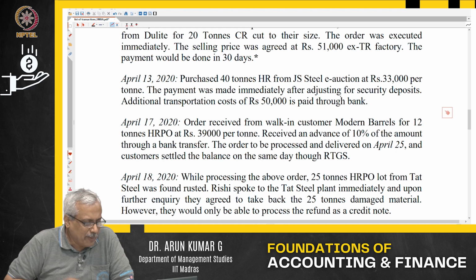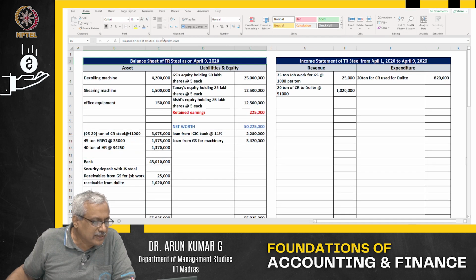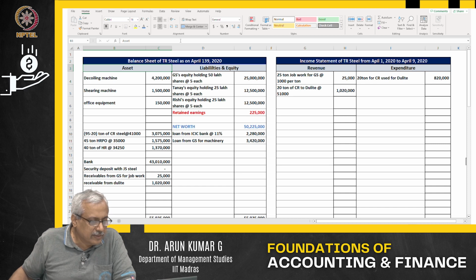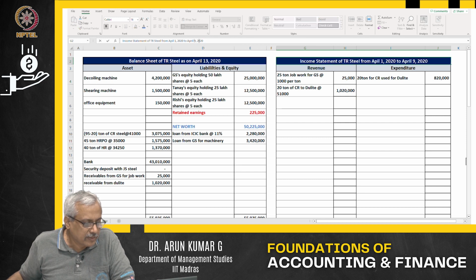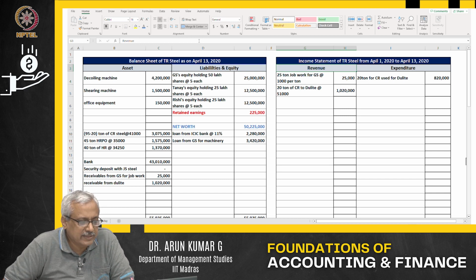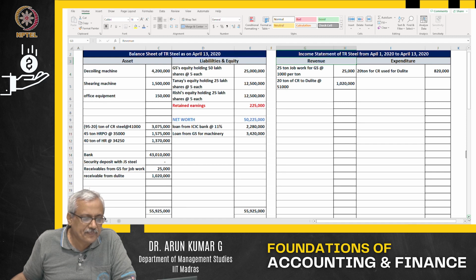Now I move to April. I have changed the date here. It is April 13th. I'm sorry, I just want to make the change, and then I will make the change here also. April 13th. So, April 13th, this is how your balance sheet and income statement will look like out there.